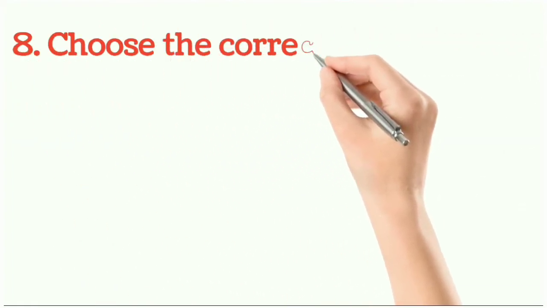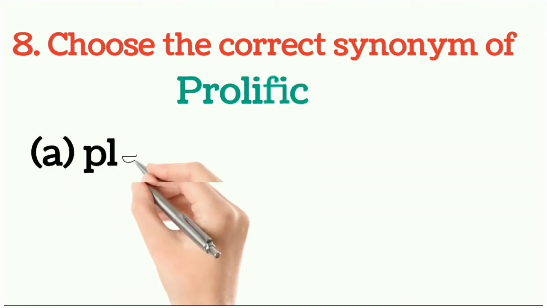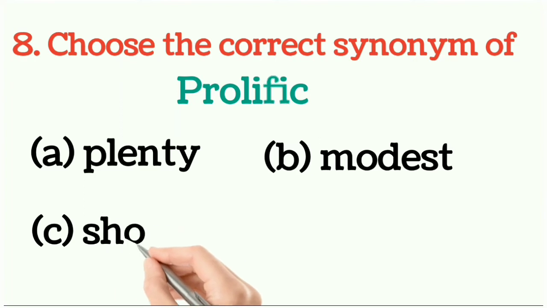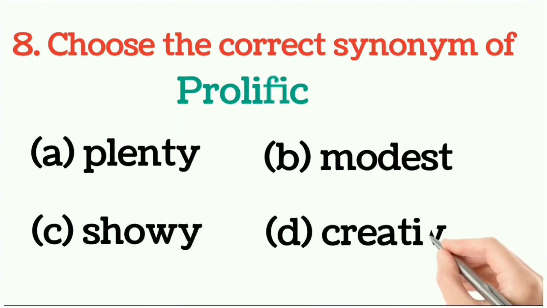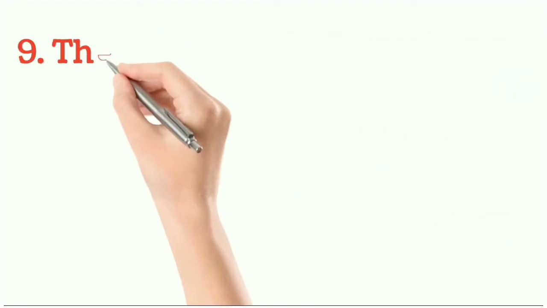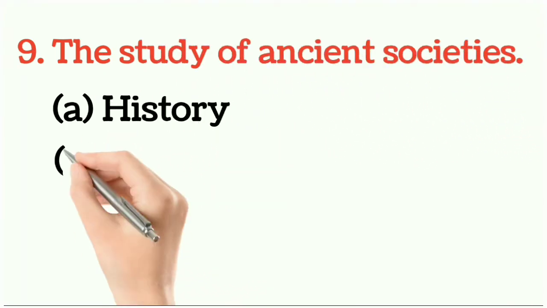Question number 8. Choose the correct synonym of prolific. So what would be the right answer? You have to choose one option. So the answer would be option number D. Creative would be the right answer. Question number 9. The study of ancient societies.